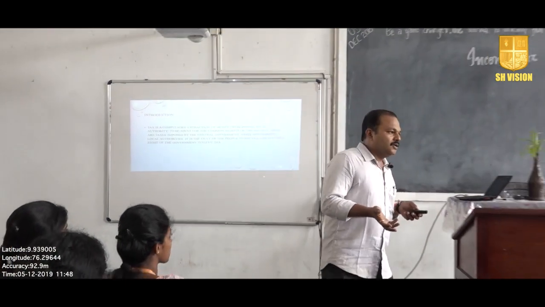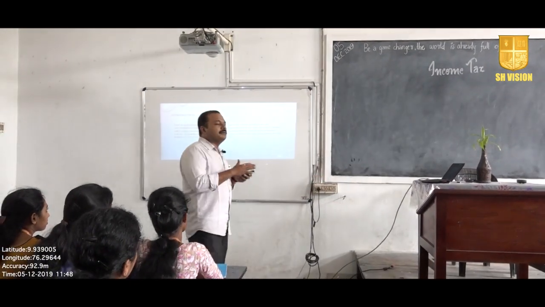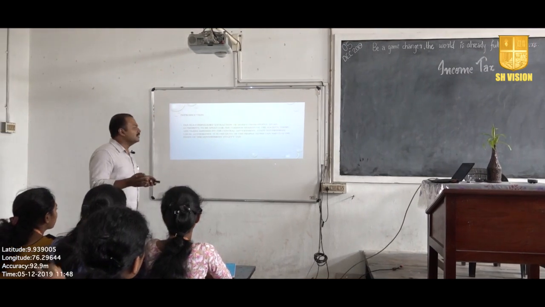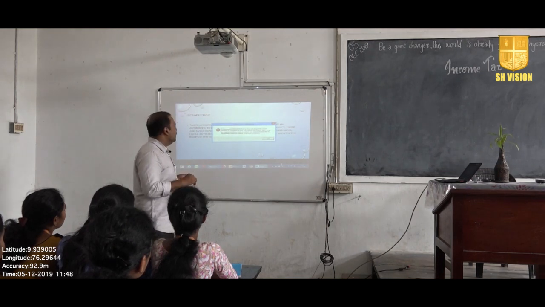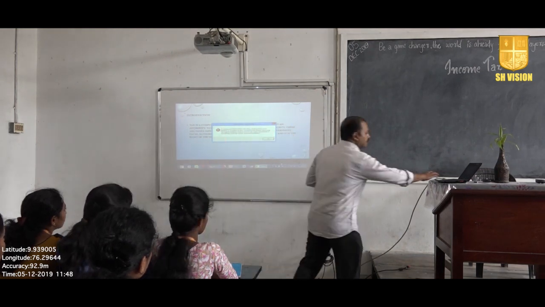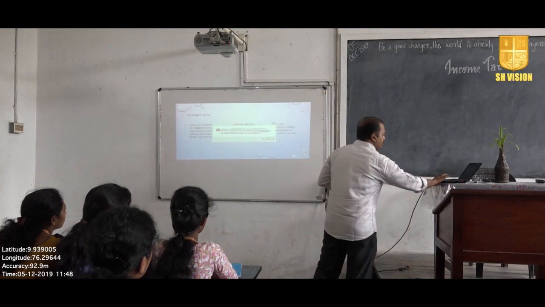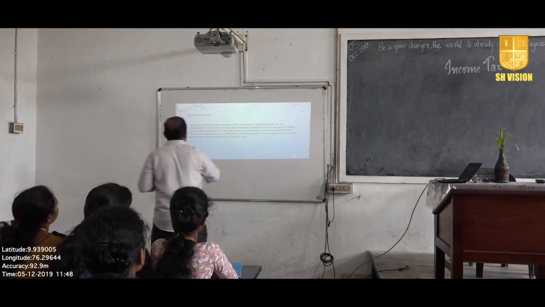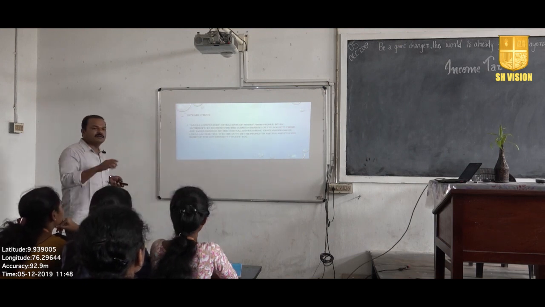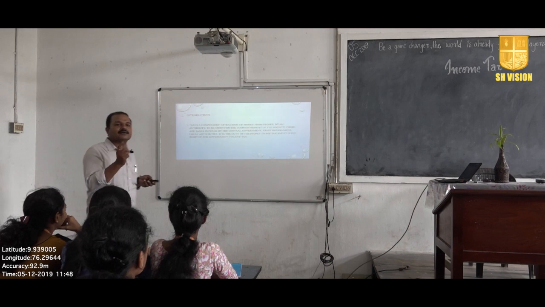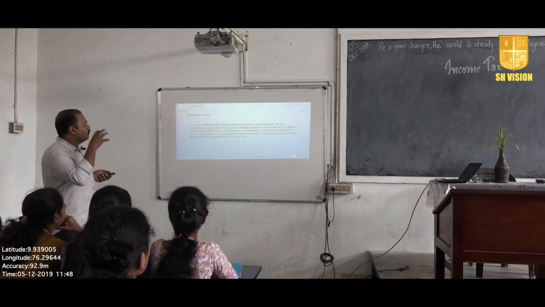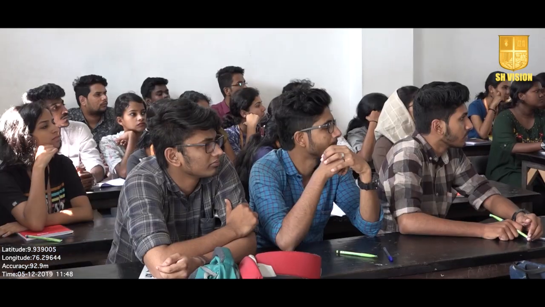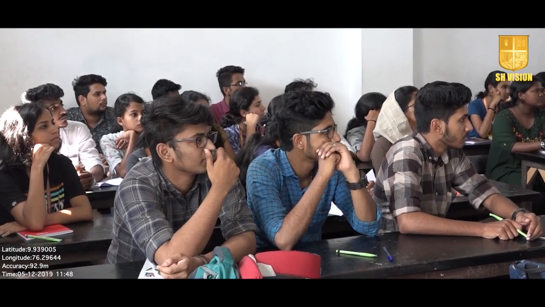So every year, on a yearly basis, the assessment is done with respect to each individual's income ability, and that tax is collected by the government. As you see here on the slide, taxes are imposed by the central government. Why central? Because it is direct tax. Direct tax is usually collected by the central government, and whatever revenue is collected by the central government would be shared between the states also.